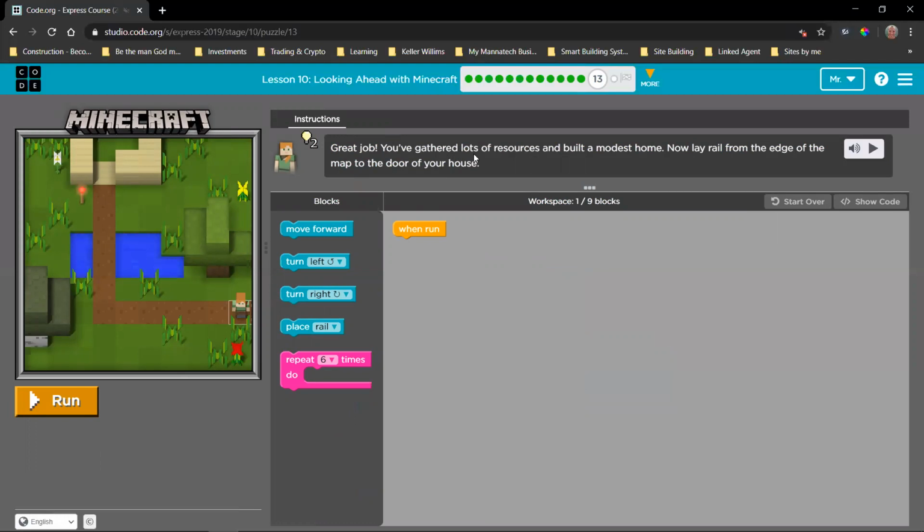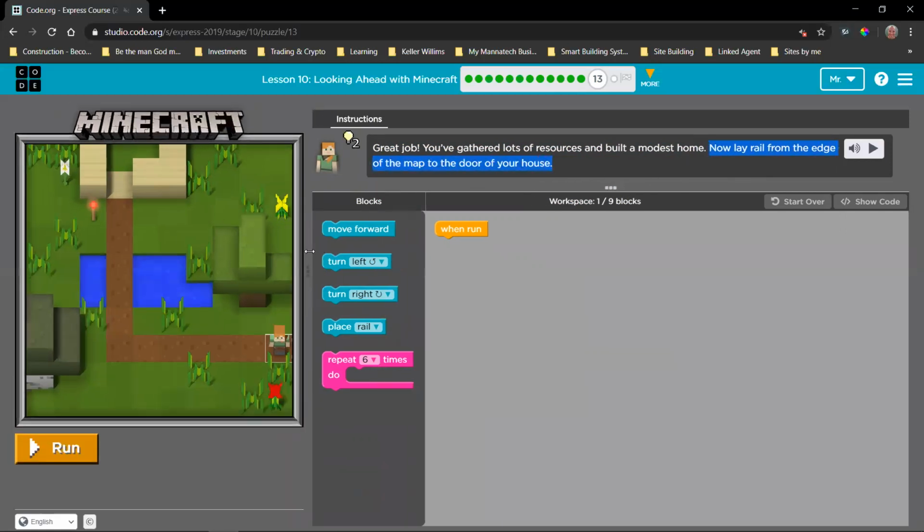Okay, great job. You've gathered lots of resources and built a modest home. Now lay rail from the edge of the map to the door of your house. So all of this, great job. You've gathered lots of resources and built a home. That's got nothing to do with our goal. Absolutely nothing. That is just giving us a pat on the back, saying, good job, you've made it this far. But now this is our goal. We need to lay the rail from this edge of the map until we reach our house.